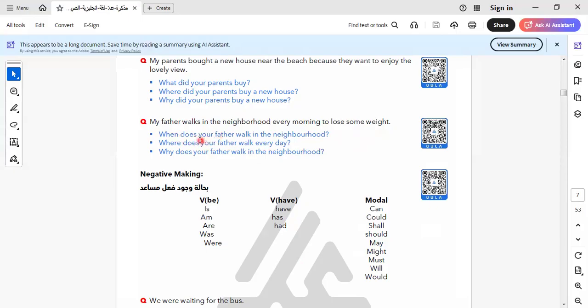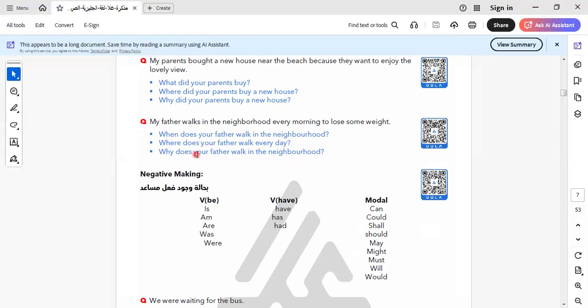Here we use does in the simple form, and when we answer, we say my father walks in the neighborhood to lose weight, to breathe fresh air, and so on. Okay. Sorry, here is "when", not "to". When asks about time, in the morning, every morning. I don't know because I didn't see when. "When" is asking about time, not about the reason.